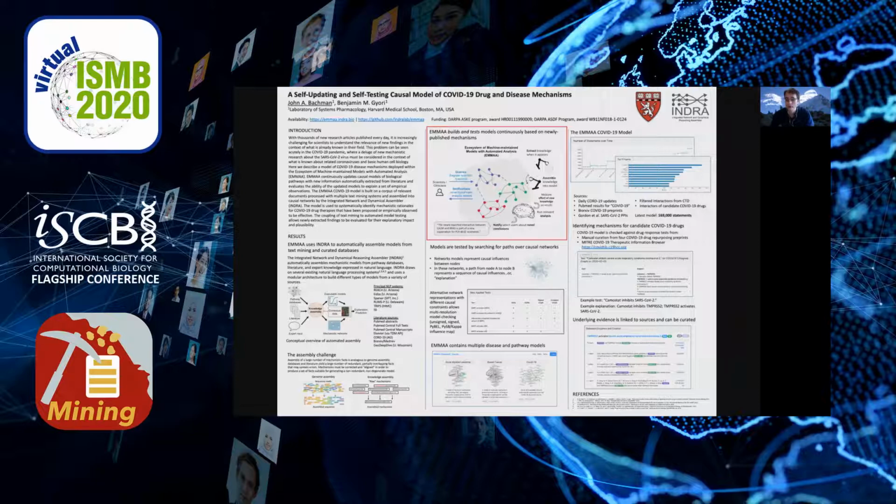So EMMA not only uses text mining tools to extract new knowledge, that's the machine-maintained part, but it also adds important context to these findings in 2 ways. First, through the knowledge assembly process, the system can determine whether a newly extracted mechanism is already known or overlaps with a mechanism that is already known. And second, the system can determine whether that new mechanism changes the behavior of the causal model implied by that knowledge. So this is the automated analysis part.